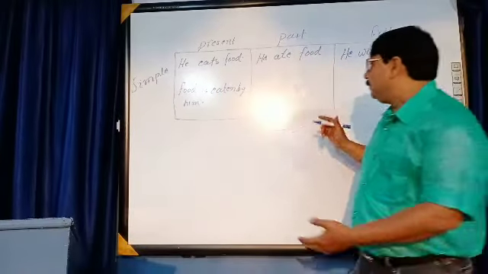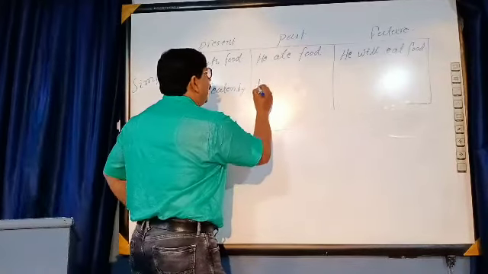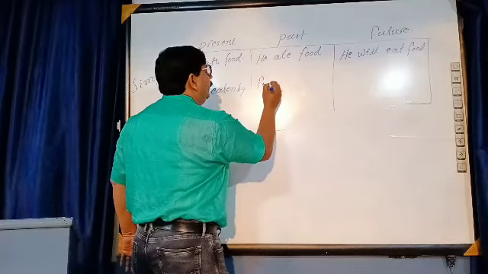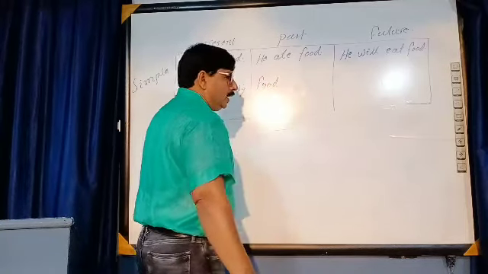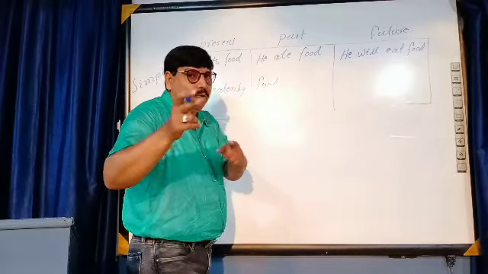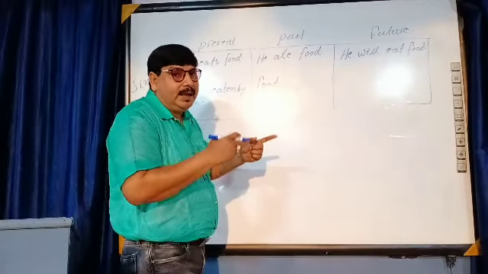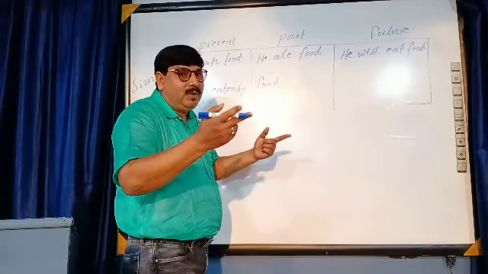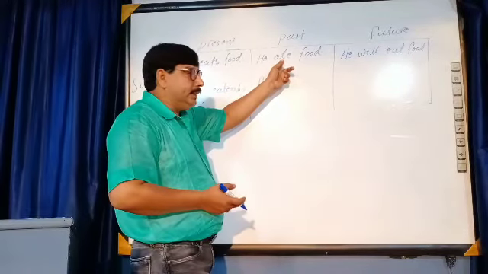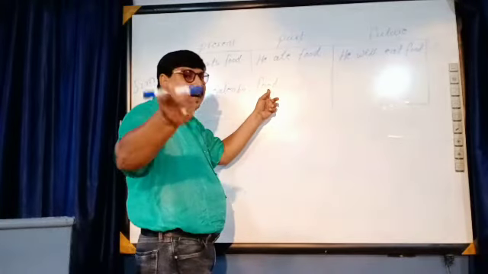In the same way, in the past simple block, you have to write the object in the beginning, food. Now, what will be the next word? Verb to be, according to the object: is, are, am, was, were. What should be here? Was.